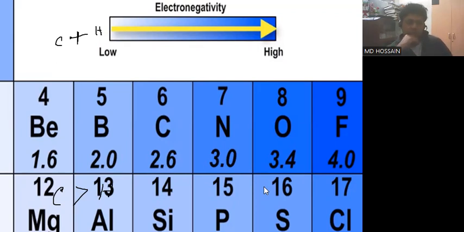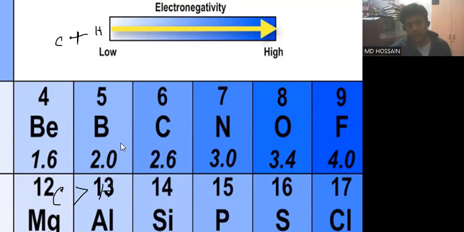So in that case, if you have a comparative study of hydrogen, the electronegativity of hydrogen is 2.2, whereas the carbon electronegativity is 2.6. So there is a difference in electronegativity between carbon and hydrogen. In the case of oxygen and hydrogen, the difference is much larger. So we see here that the electronegativity is increasing from left-hand side to right-hand side.